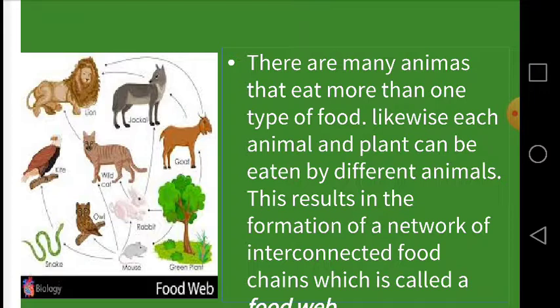Most food webs are delicately balanced. This is because any change at just one link in a food chain can upset the balance of the entire food web.